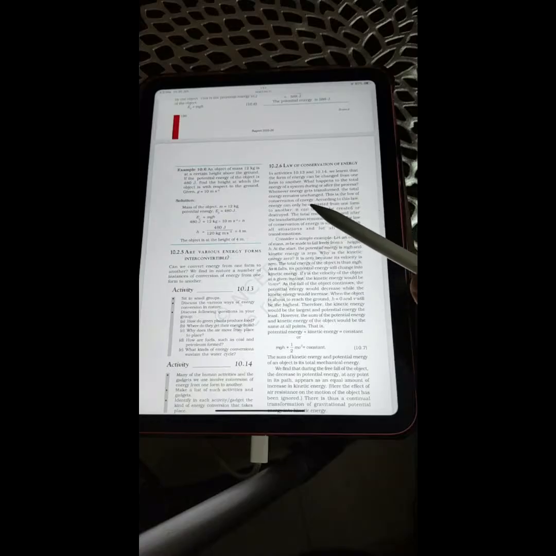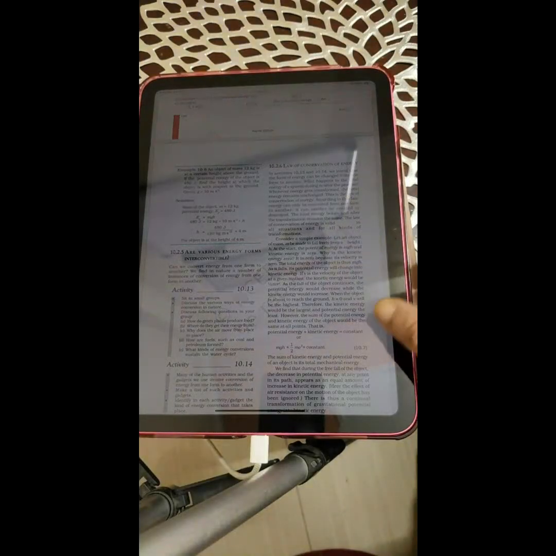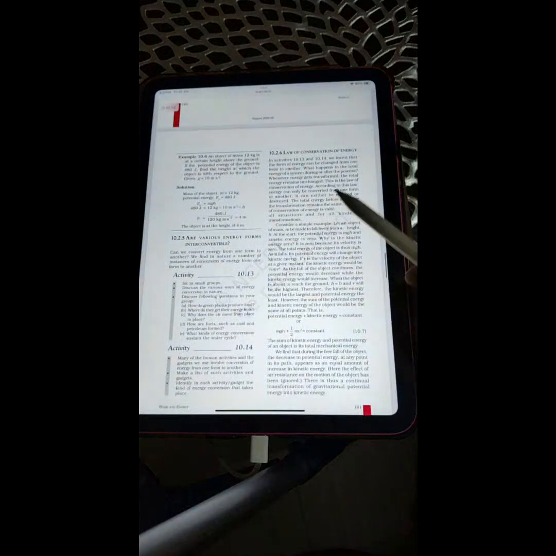This is the law of conservation of energy. According to this law, energy can only be converted from one form to another. It can neither be created nor destroyed. The total energy before and after the transformation remains the same. The law of conservation of energy is valid in all situations and for all kinds of transformations.